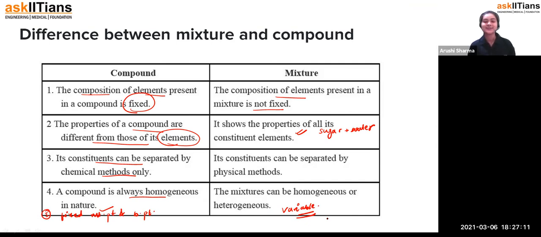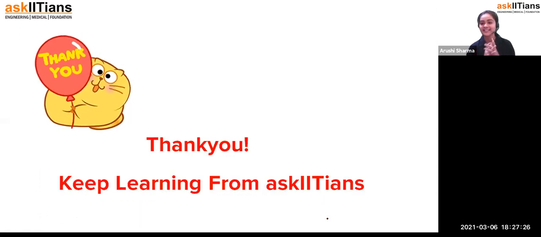So with that, students, we have completed all of the topics of today's session. We have seen what compounds are, the properties of compounds, the difference between homogeneous and heterogeneous, and the difference between mixture and compound. With that, we have completed today's session.